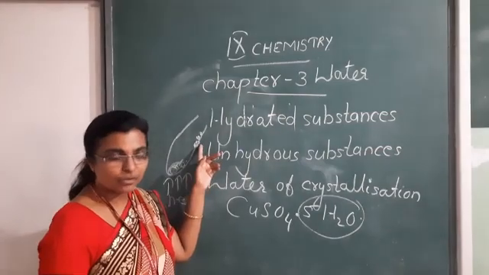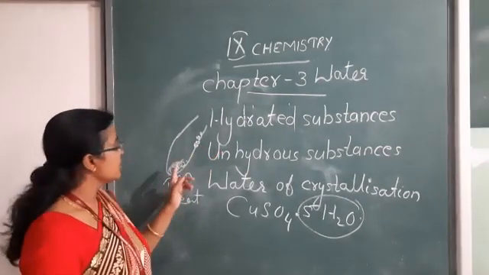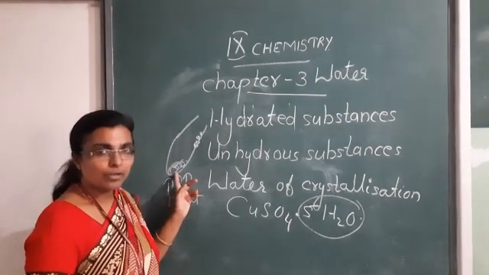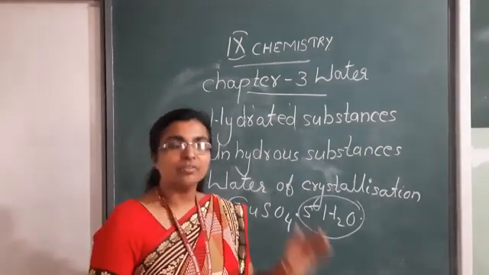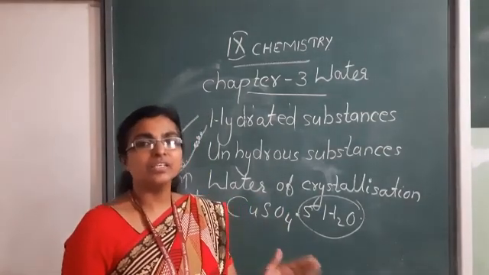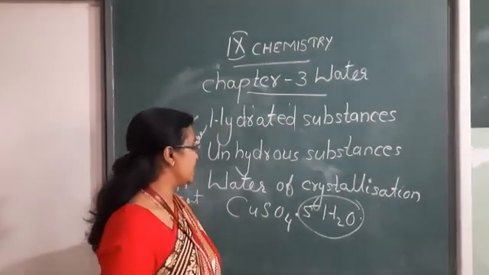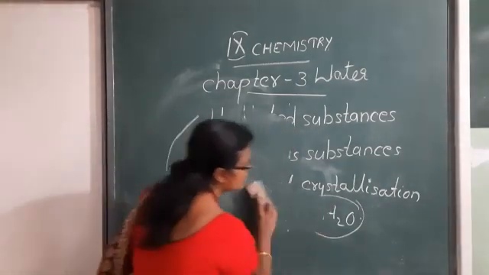And we find out that it is water. It is changing from blue to white because hydrated copper sulfate, when we are heating, is changing into anhydrous copper sulfate. So the equation we can write in this way.